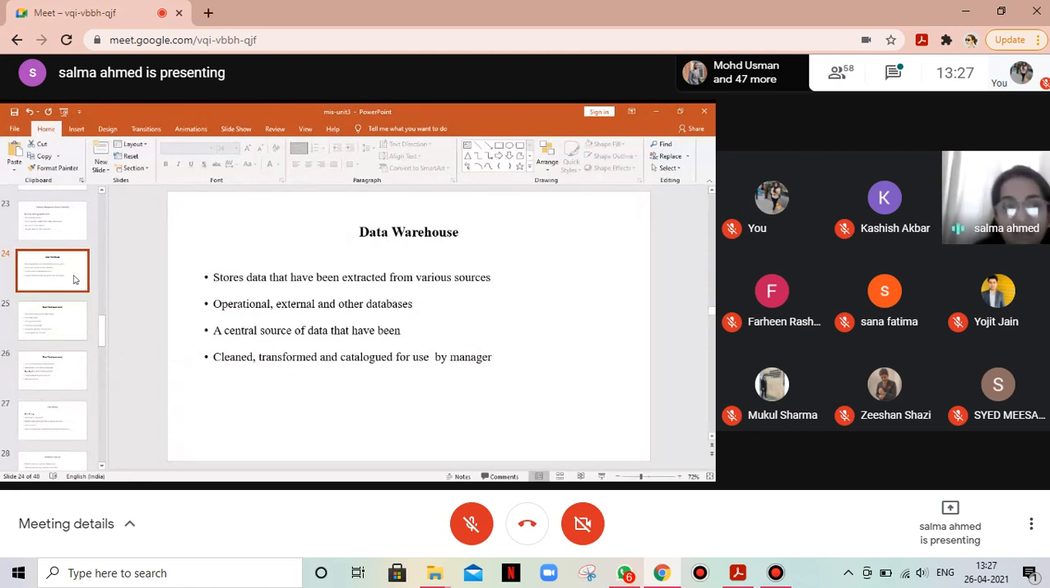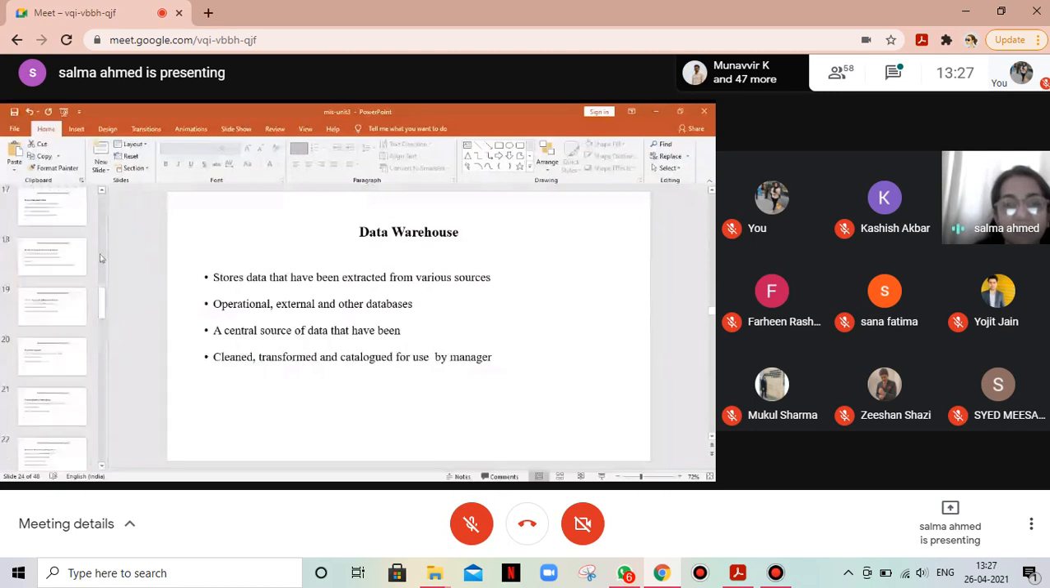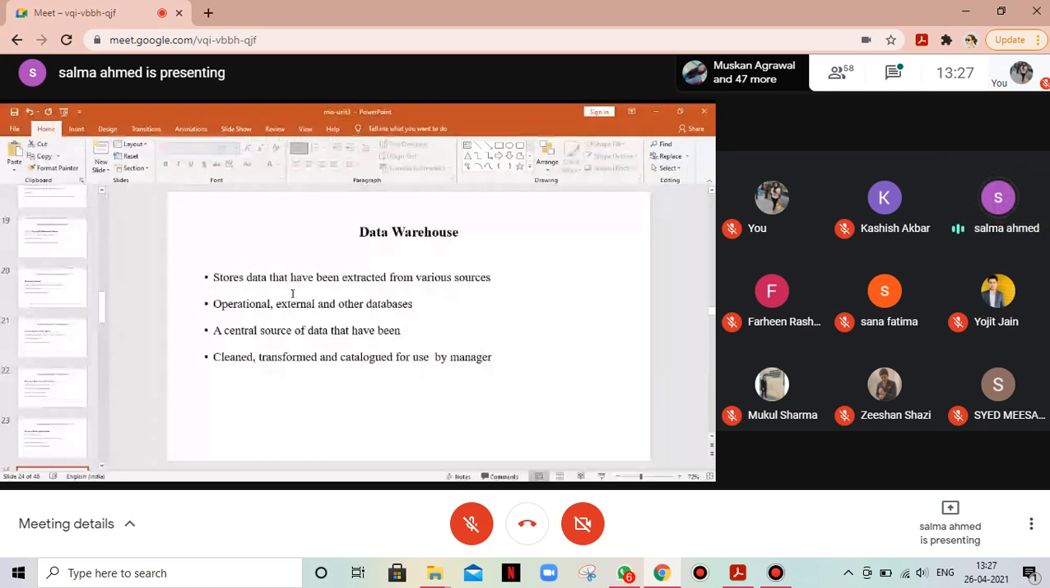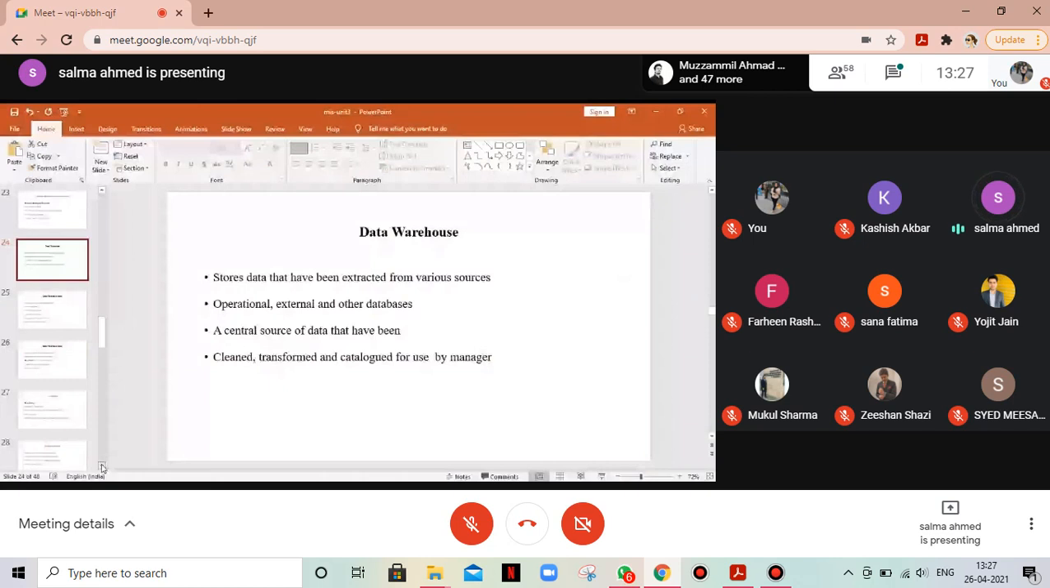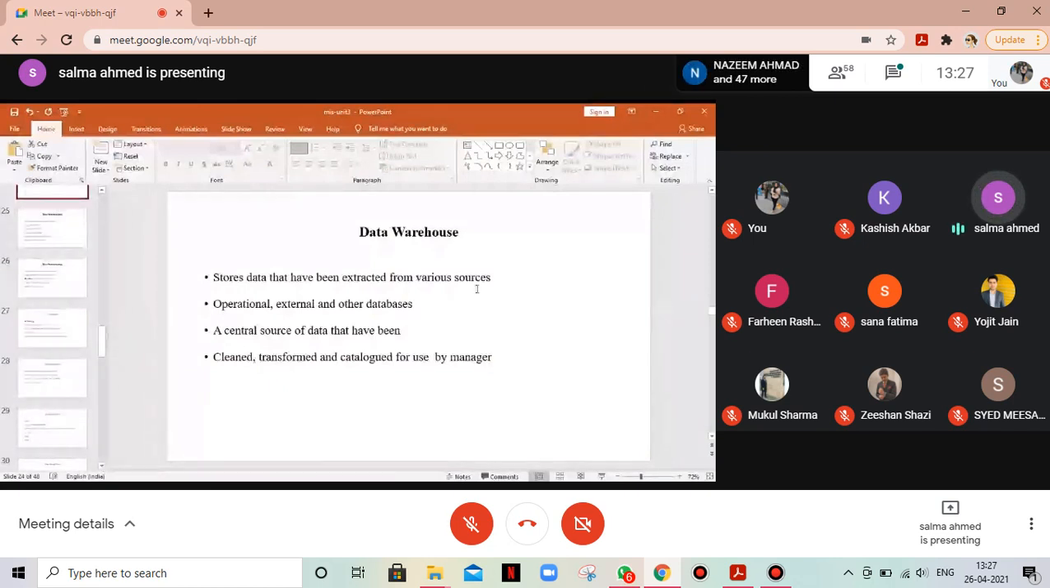Now, what's a data warehouse? A data warehouse is a storage of data. In simple words, we can say it is a store of data, right? So it stores all the data which has been generated in your organization from various sources. It stores data that have been extracted from various sources: operational data, like a transaction or sale taking place, external data, and other databases.